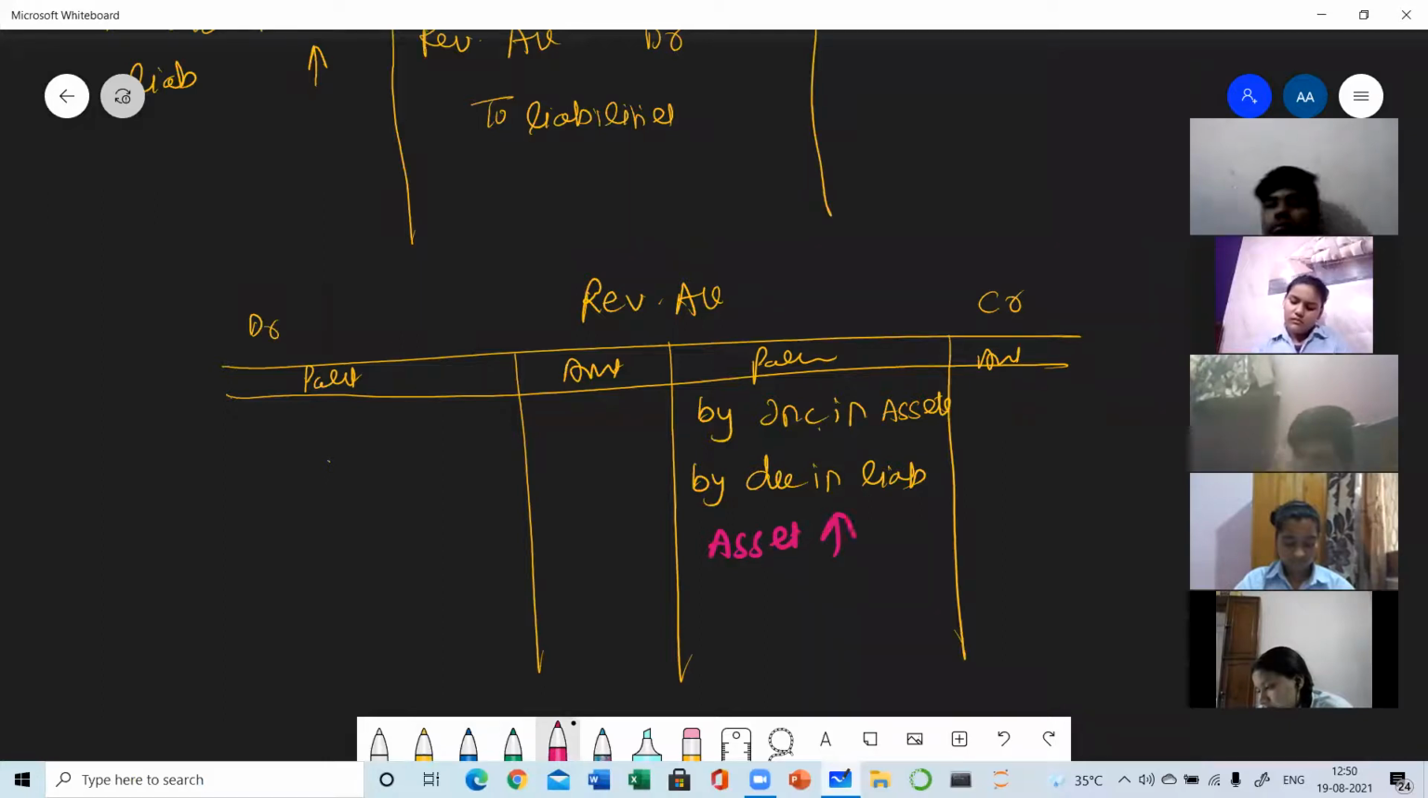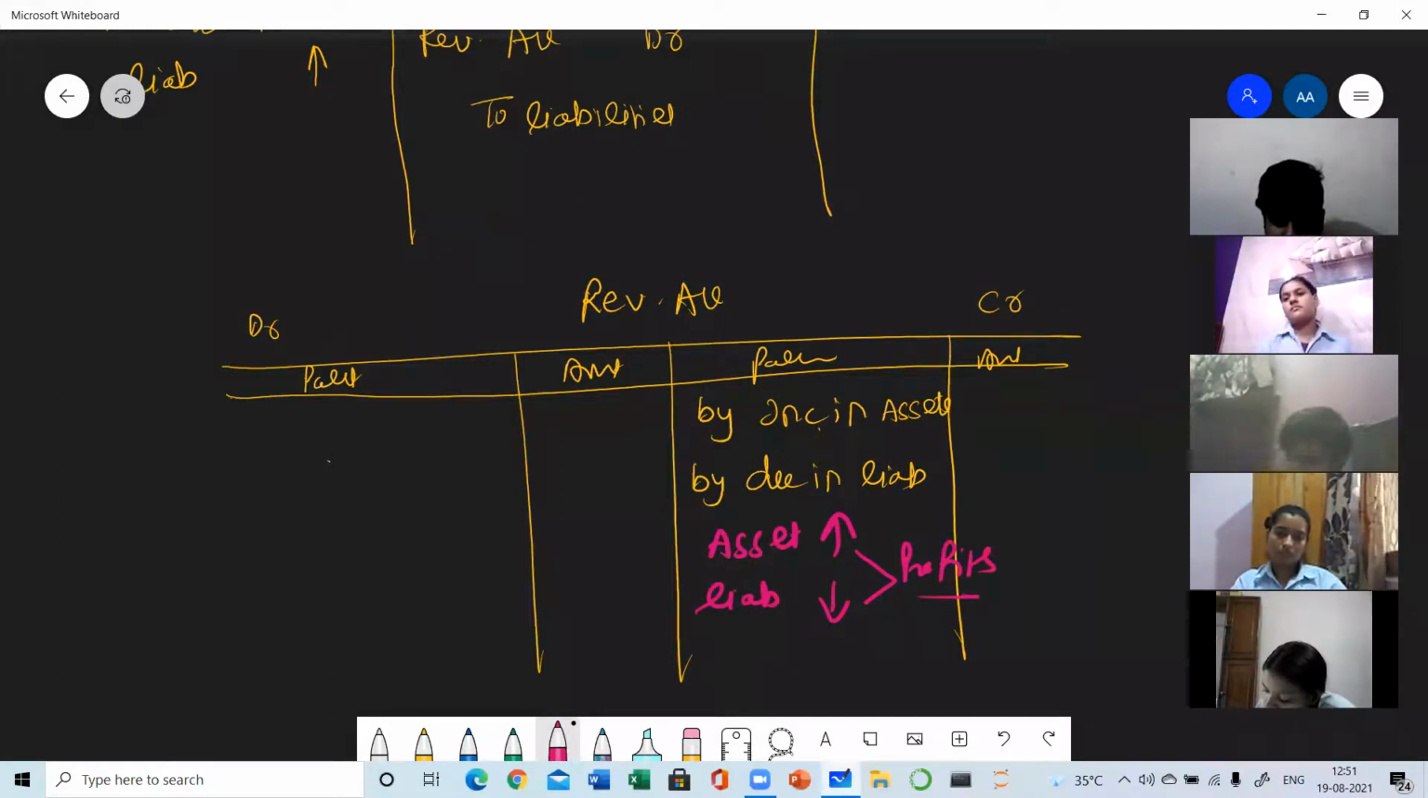For better understanding, you can write it like this: if assets are increased, it will be recorded on the credit side, and a decrease in liabilities will be recorded on the credit side, and both of these lead to profits. That's why they are recorded on the credit side. You can use this technique, and there is no need of passing the journal entry, but you must know the journal entry. Okay, so this side is vice versa.